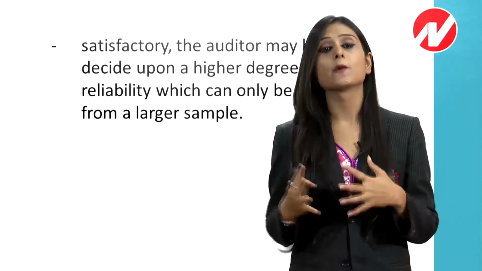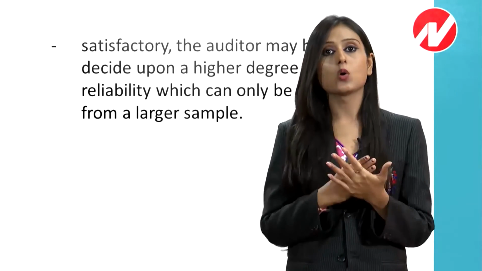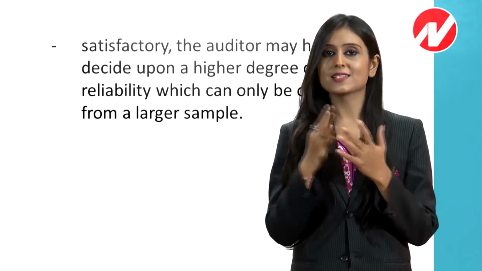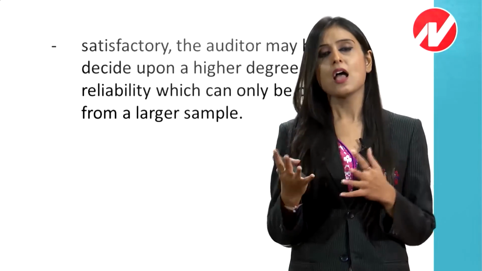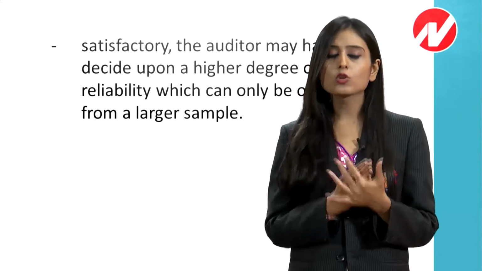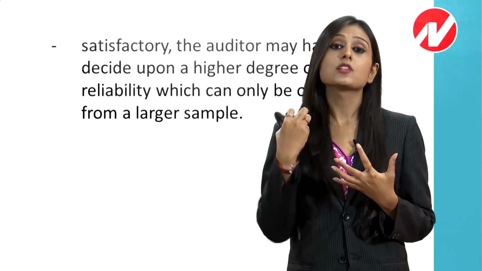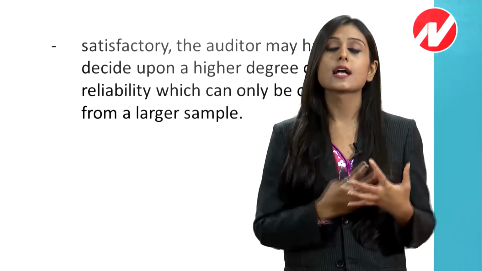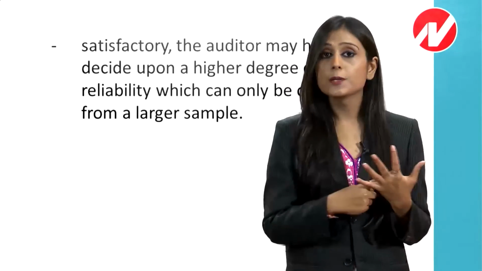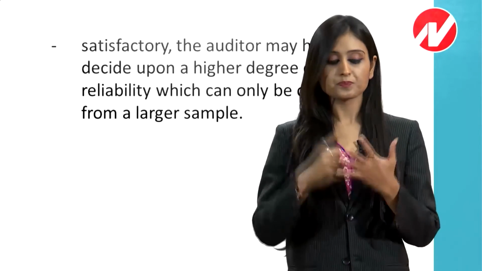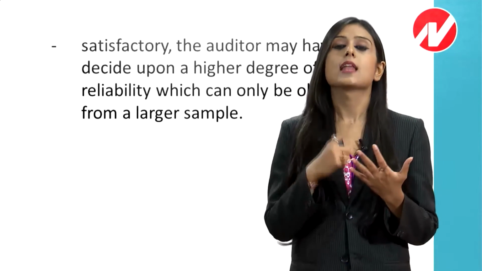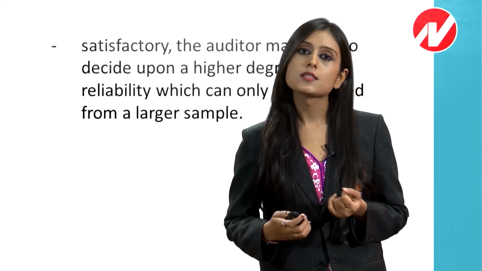But if the internal control is good, then we will place less reliance and check fewer samples. But if the internal control is not good, then if we want reliable results, we have to increase our sample size. Internal control good, the sample size may be small. Internal control not good, a larger sample size is to be selected.